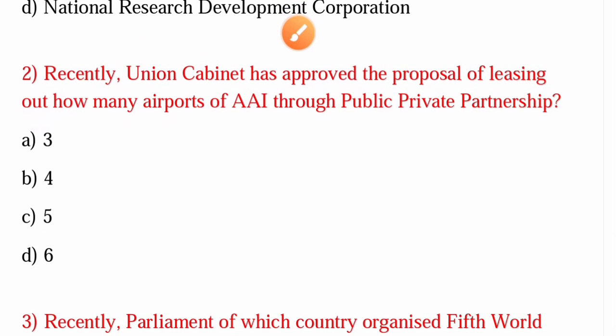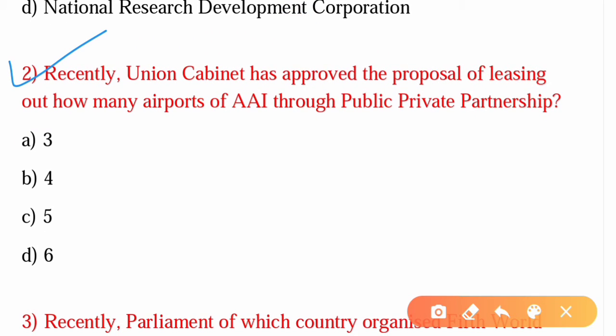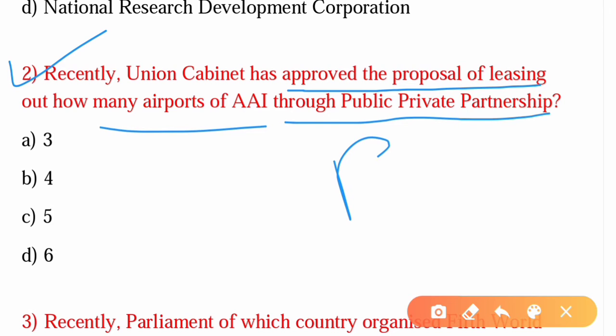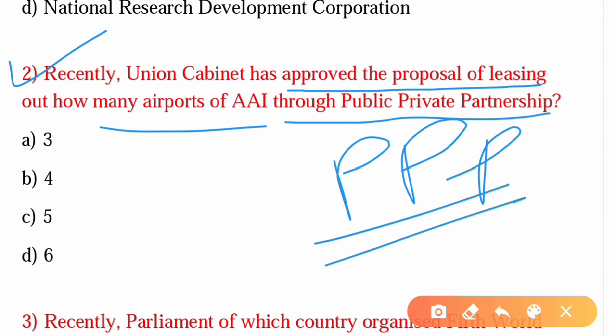The second question is: recently the Union Cabinet has approved the proposal of leasing out how many airports of the Airports Authority of India through the public private partnership model, which is also called the PPP model? The answer is option A, 3. They have approved Jaipur, Guwahati and Thiruvananthapuram airports of the Airports Authority of India.